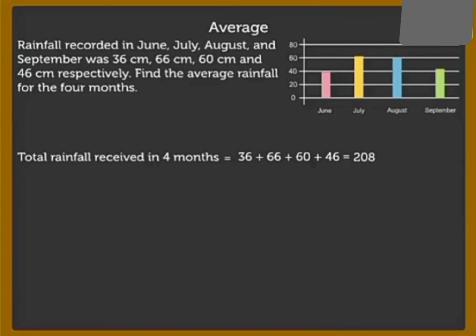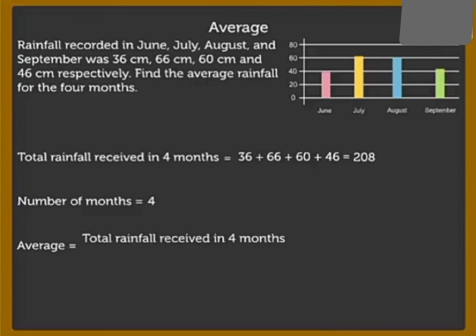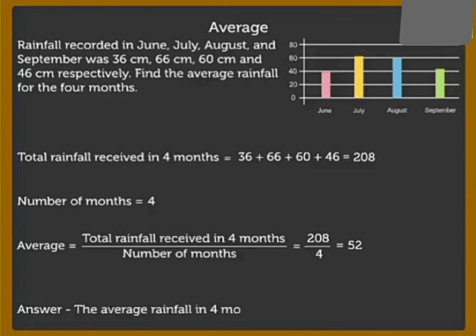By adding them, I get the sum of 208. So the number of months I have over here is 4. Third step, average is equal to total rainfall received in 4 months divided by the number of months. So let's put the values. 208 is total rainfall received and 4 is the number of months. So by dividing them I get 52. My answer is: the average rainfall in 4 months is 52 centimeter.